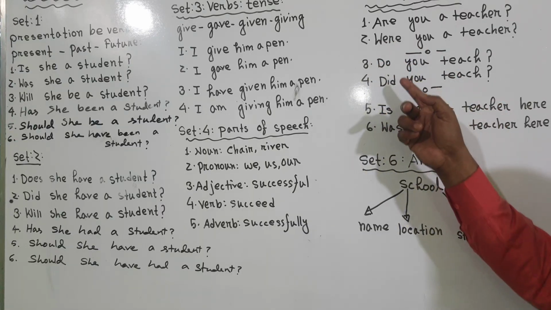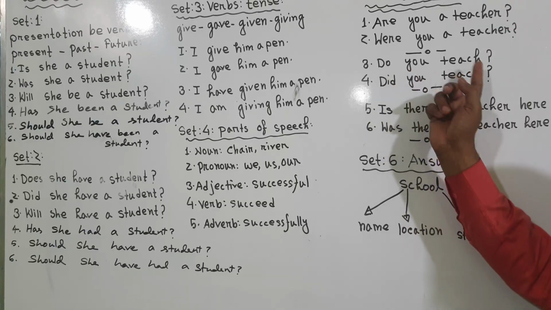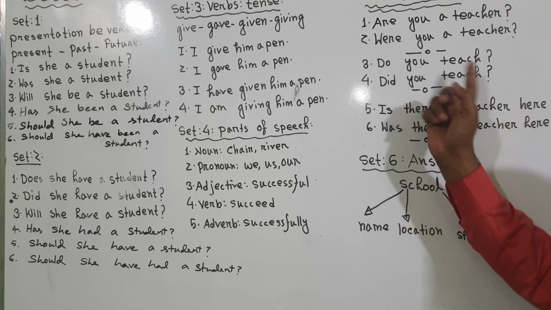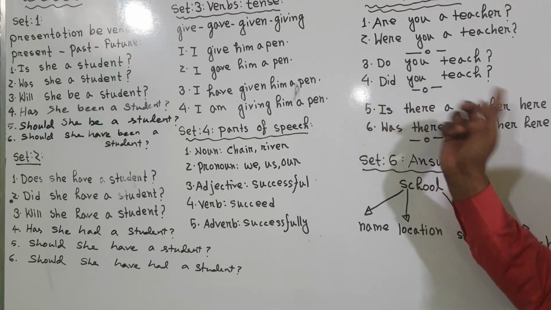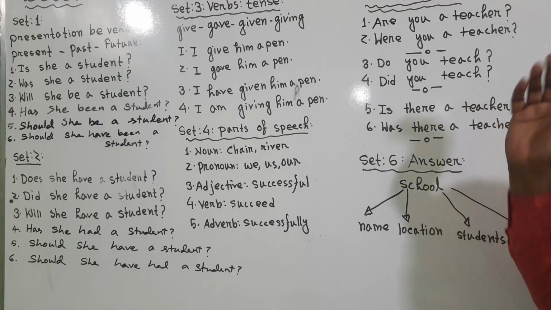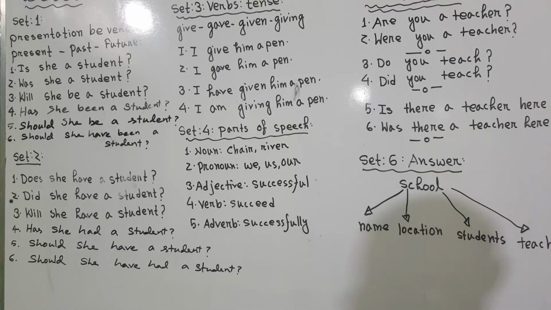Do you teach? Did you teach? Do you go? Did you go? Do you see? Did you see? Do you play? Did you play? Do you come? Did you come? Do you write? Did you write? Do you learn? Did you learn? Do you catch? Did you catch? Do you buy? Did you buy? This is how you can change the verb.